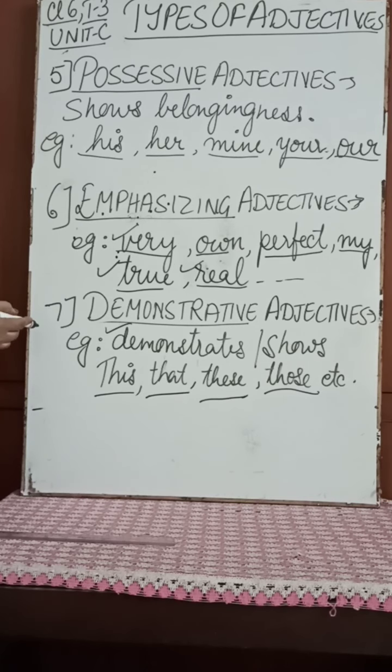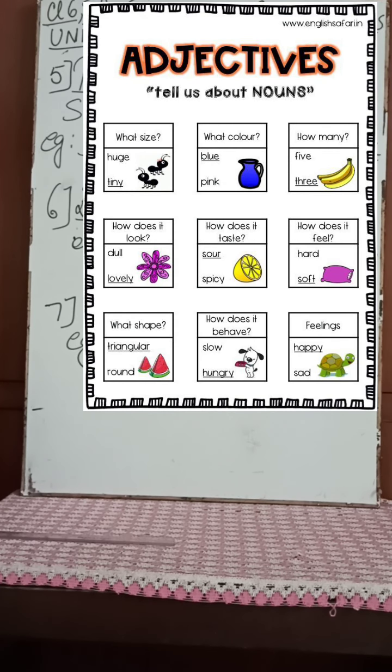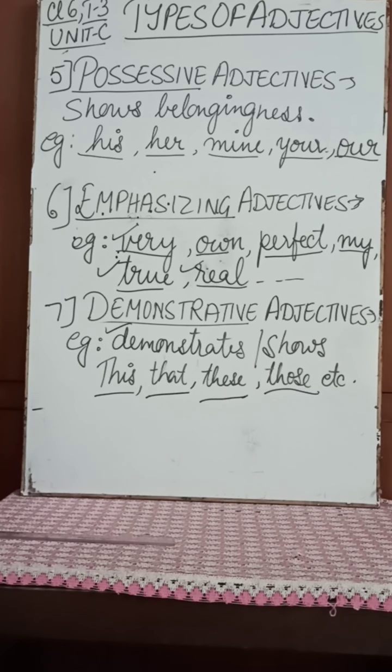So seven types of adjectives we have discussed. Let us just revise: qualitative, quantitative, numerical, interrogative, possessive, emphasizing, and demonstrative adjectives. I hope you understand the different types of adjectives. And as I told you, adjectives are describing words and they modify a noun or the pronoun. I hope you all have understood the concept of adjectives.